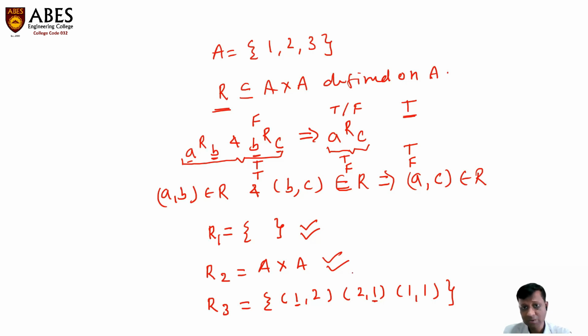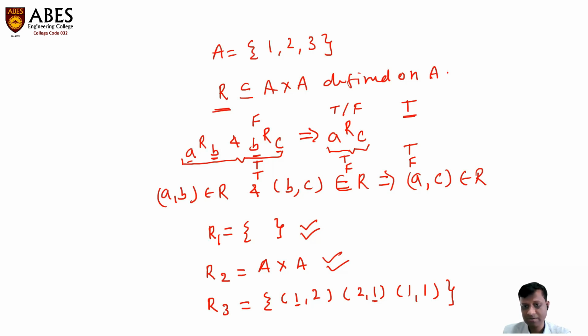But we need to check again for another ordered pair, because the condition says that for every A comma B, if B comma C exists, then A comma C should also exist. So A comma B can be any ordered pair. Now we have to check another ordered pair, 2 comma 1. Is there any ordered pair which starts from 1? Yes, 1 comma 1.